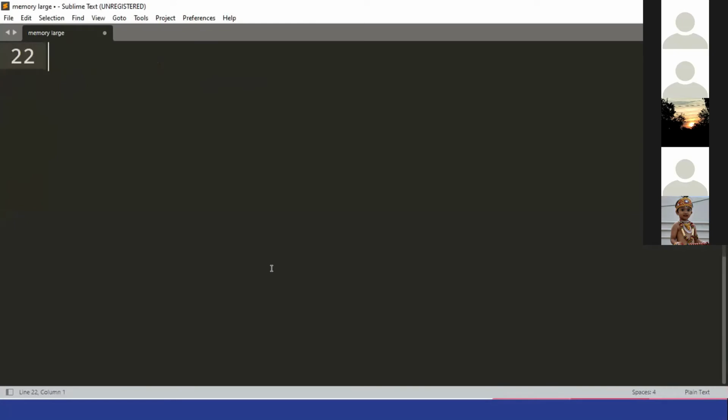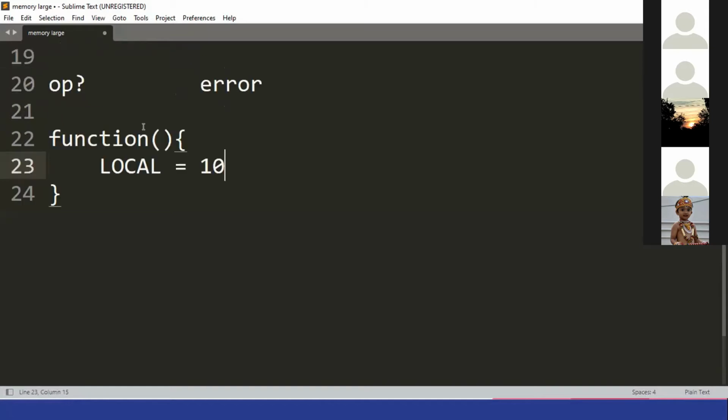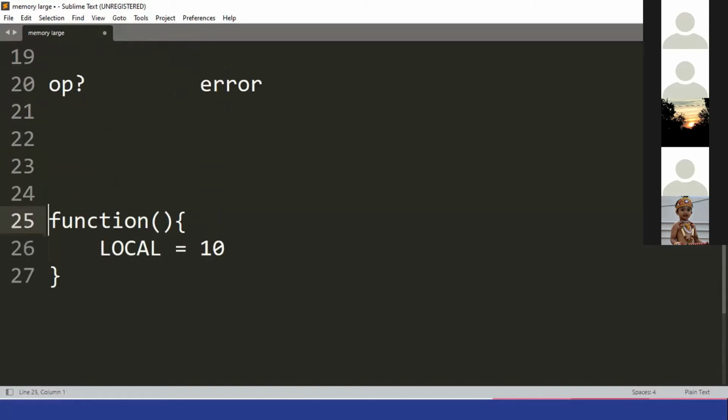So let's say you have a function. I'll write it in English. In this function I have written local equal to 10. This is in English, not in coding. I'm just trying to explain something.